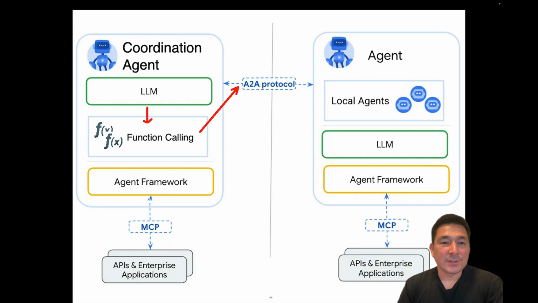When those results are returned back to the coordinating agent, that coordinating agent will decide what to do with that information, whether it be return it back to the end user or perhaps enlist the skills of another agent in order to accomplish our stated goal. Let's go ahead and take a look at the demo.